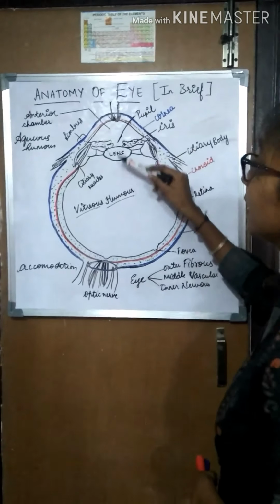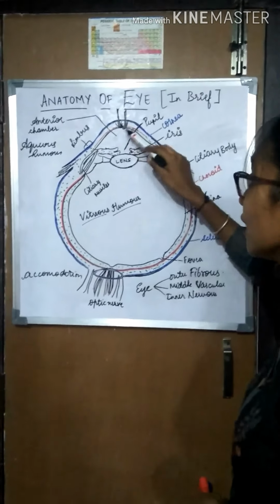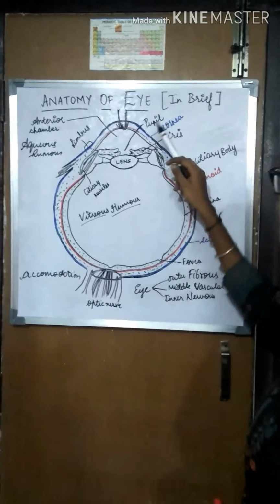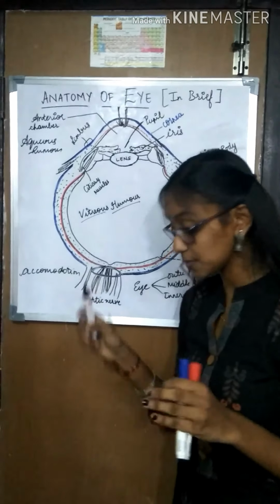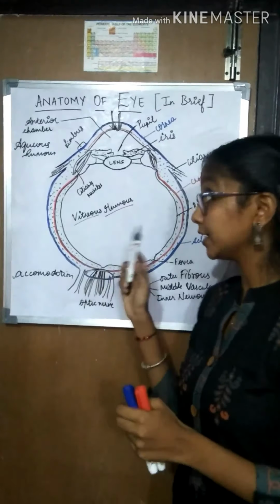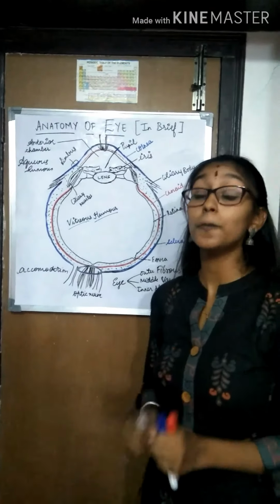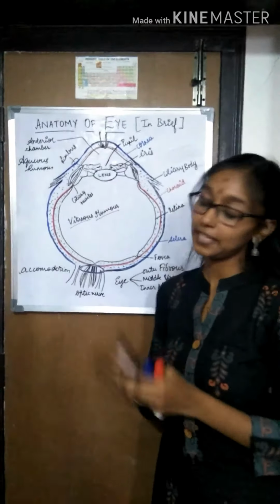The iris lies in between the lens and the cornea. As I said, the pupil dilation and constriction mainly depend upon the intensity of light, and are controlled by parasympathetic and sympathetic nerves.